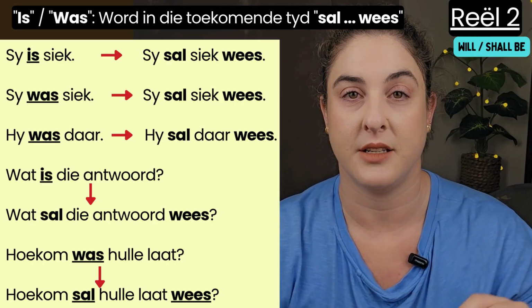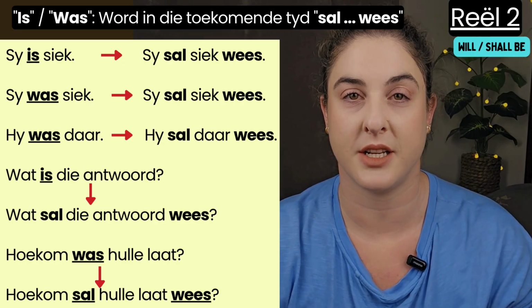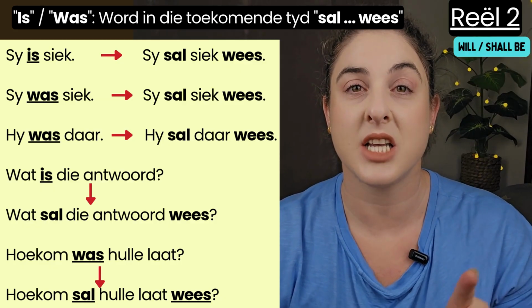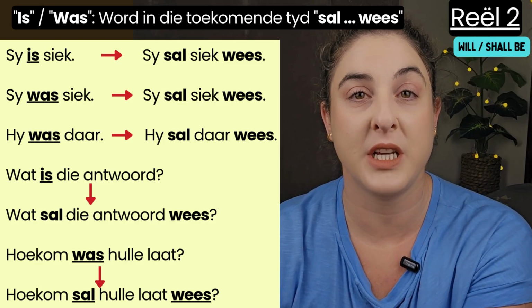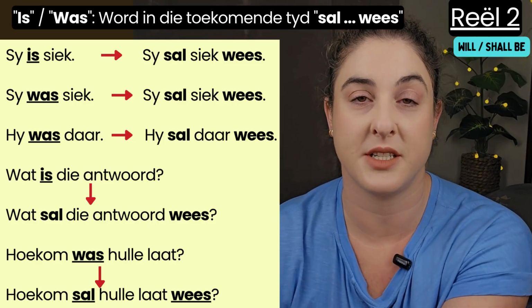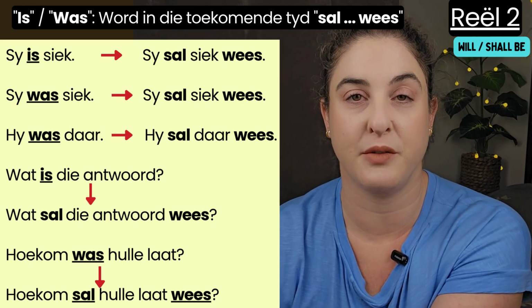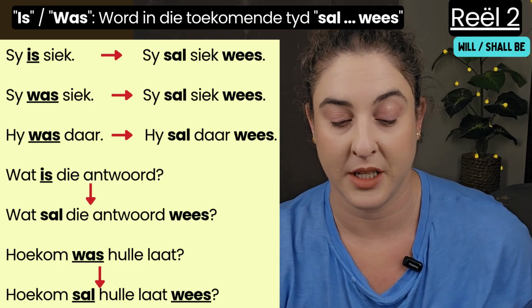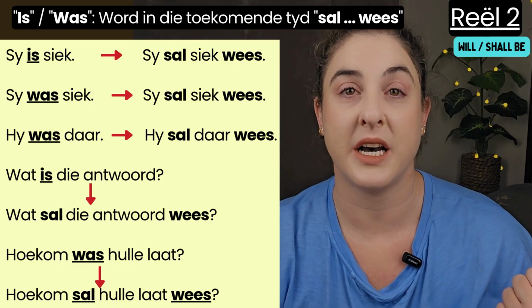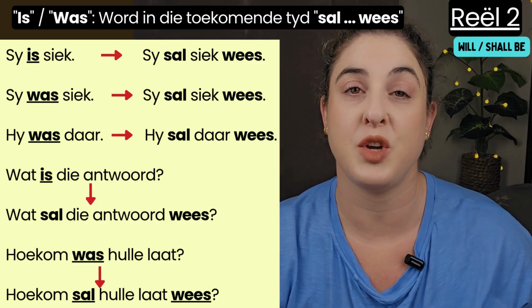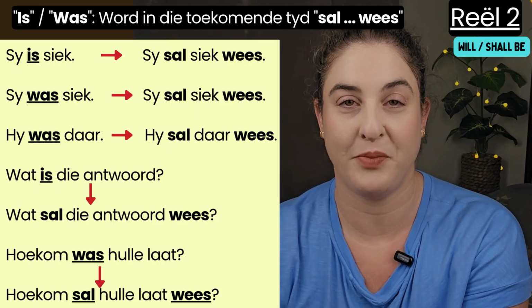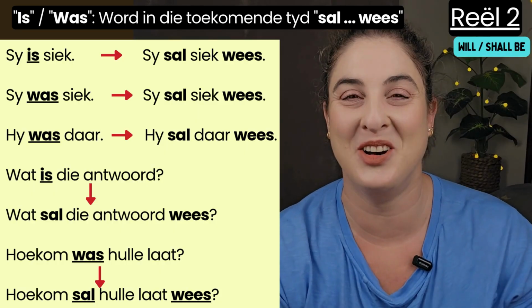Sy is siek, which means she is sick. In the future, that becomes sy sal siek wees. Right, so wees is now the V2 part, if you will, of the sentence, and sal is your verb 1 or your V1. Sy was siek, which is she was sick, also becomes sy sal siek wees in the future. So, same thing.